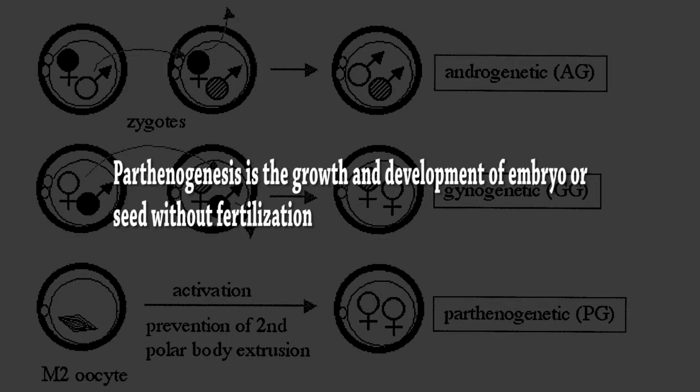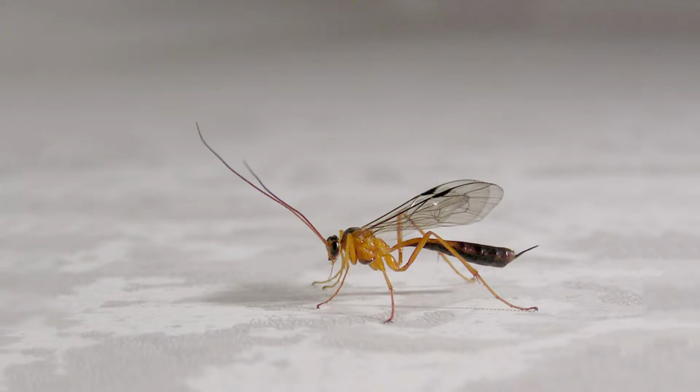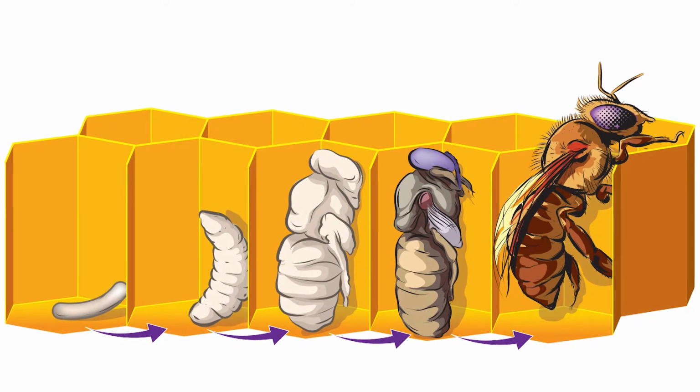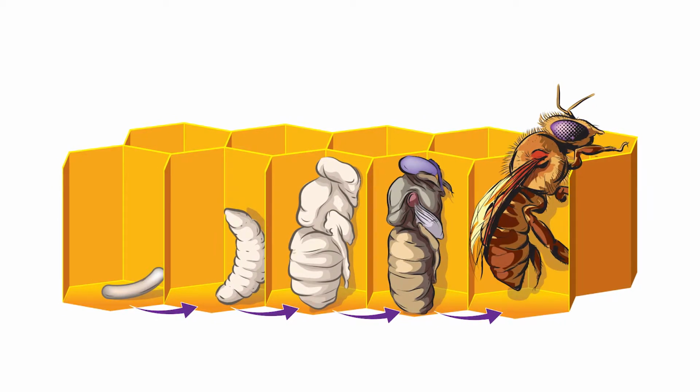Parthenogenesis is the growth and development of embryo or a seed without fertilization of the egg by the sperm. Parthenogenesis occurs naturally in some species of vertebrates, example, water fleas, aphids, honeybees, and parasitic wasps. In honeybees, the unfertilized egg develops into male and fertilized eggs develop into female.